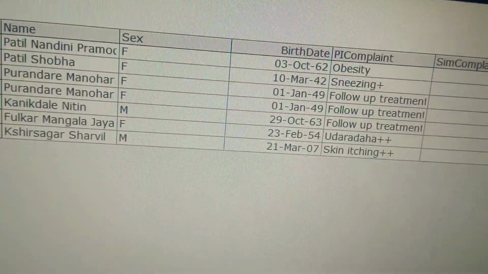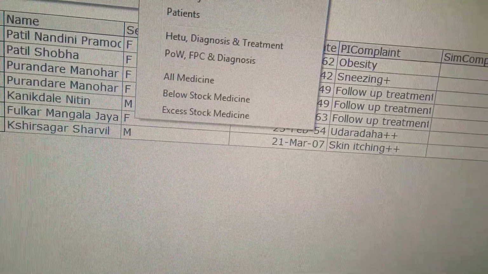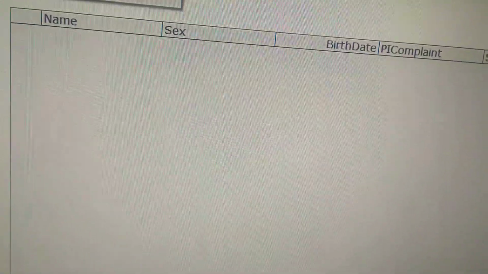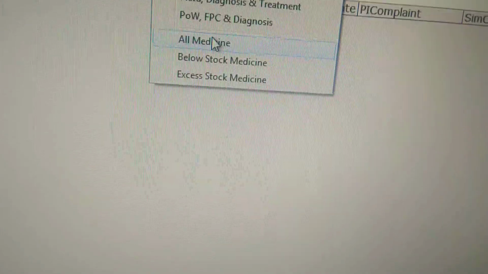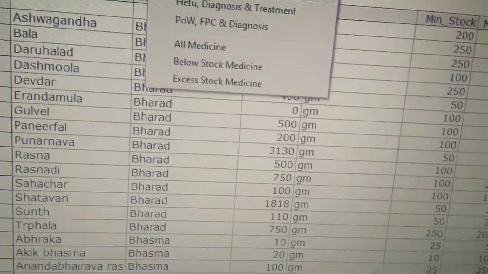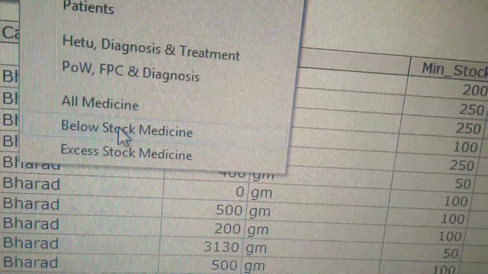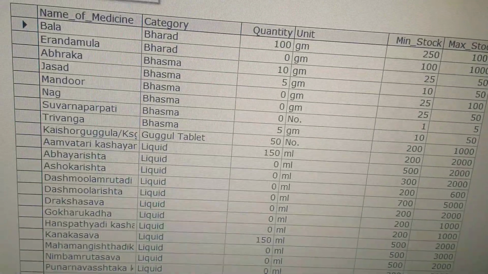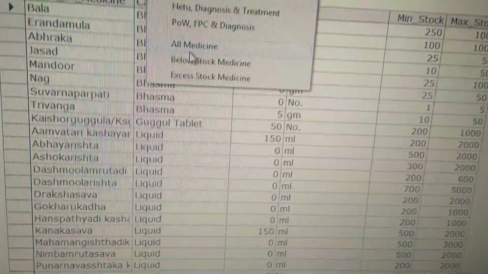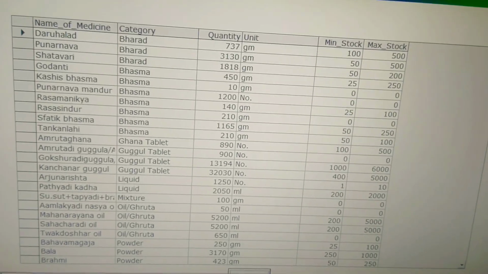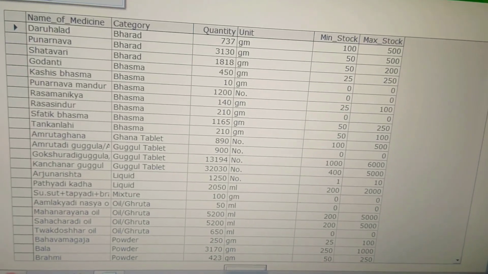Then also list of HER2 diagnosis treatment. That also some try was done to extract the data. If you need some more extraction, then that also we can do. All medicines list is here. Also list of below stock medicine is here. Like this it will appear. Then list of above stock medicine, that also we can do like this. So all these things are done here.